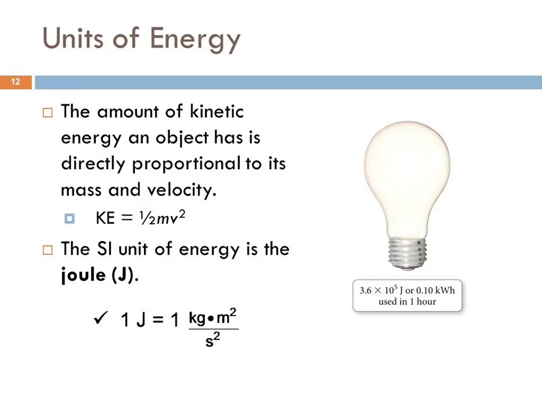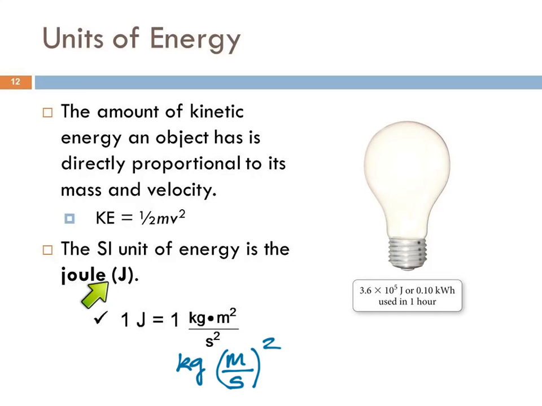And that plays right into the definition of kinetic energy. Because a kilogram is a unit of mass, and meters per second is a unit of velocity or speed. And if we square that, that's where we get this. Kilograms meters squared per second squared, from mass times velocity squared.